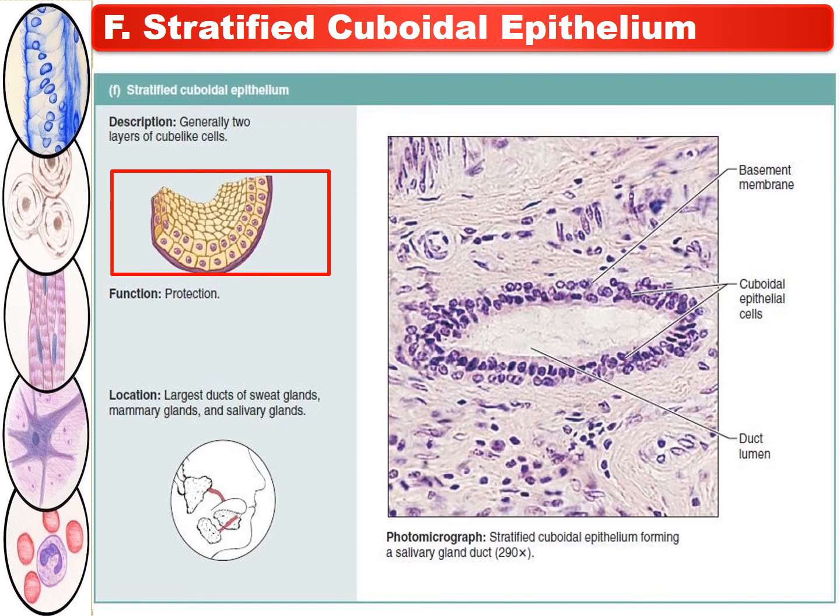Here you can see the basement membrane. Above that there are cuboidal epithelial cells, and at the center the duct lumen is there. The function subserved by the stratified cuboidal epithelium is protection, and the location is at the largest ducts of sweat glands, mammary glands and the salivary glands.